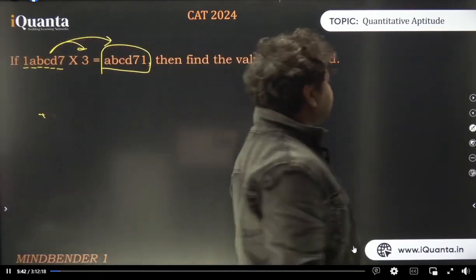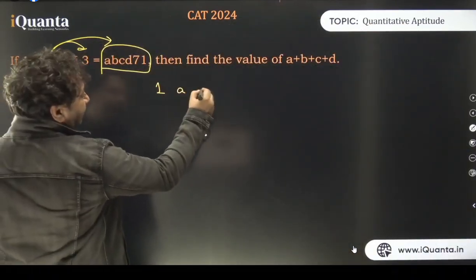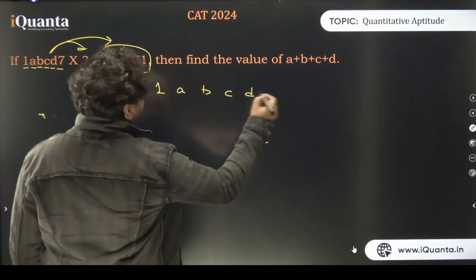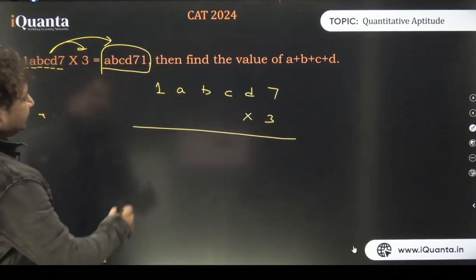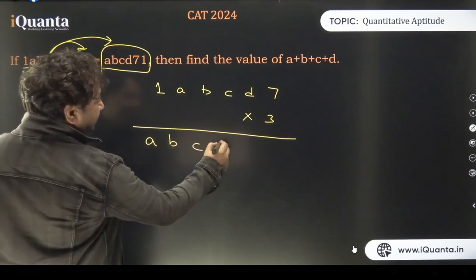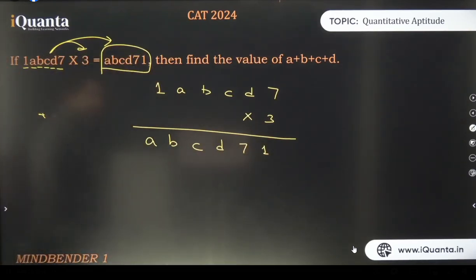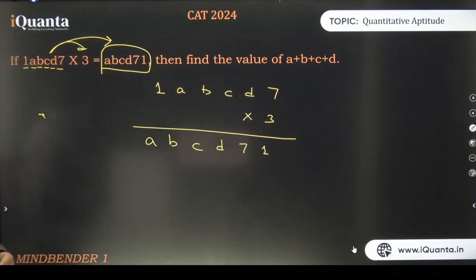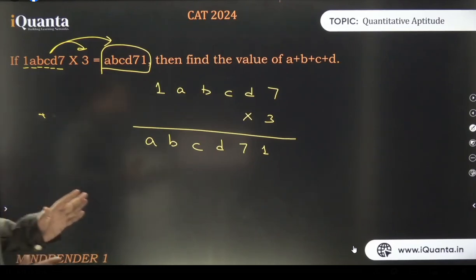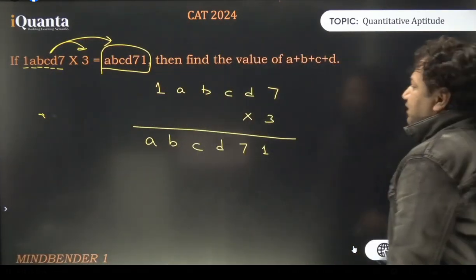Okay, so let's start with this question. As we can see, 6 digits, 1, then we have A, B, C, D, and then we have 7. This has been multiplied by 3, and the new number that we get is A, B, C, D, 7, and 1. Now, by the way, can you notice one thing? All the digits have shifted one place towards the left, yes or no? Everyone has shifted one place towards the left, and ahead of 1 there is no space on the left, so it wrapped around and came here. That is what has happened, right?